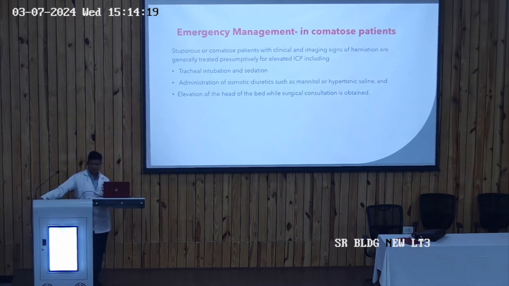So all these maneuvers can reduce the ICP of the patient, because in patients with intracerebral hemorrhage, it has been seen that they are suffering from raised ICP, and apart from the raised ICP, these patients have hypertension and bradycardia. So the management of the raised ICP and hypertension is very important in these patients.